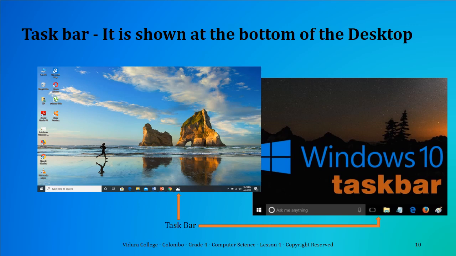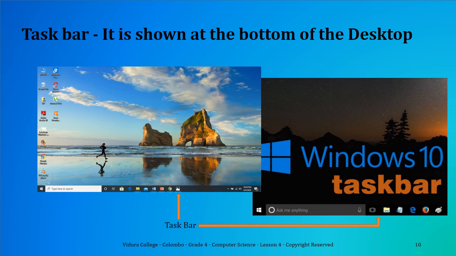Taskbar. It is shown at the bottom of the desktop. Here you can see the Start button, Search area, and the Notification area. Start button. This allows the user to launch programs using Start menu. Search area. You can type the name of a program, folder or a file saved in the computer to locate it faster.